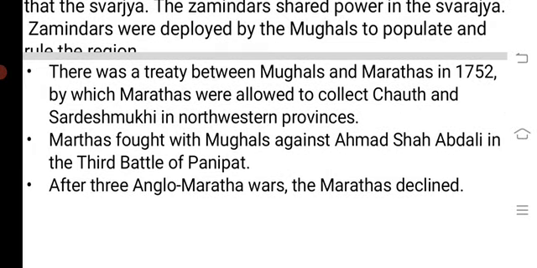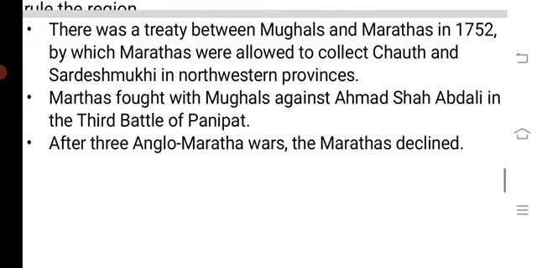There was a treaty between the Mughals and the Marathas in 1752, by which the Marathas were allowed to collect Chauth and Sardesh Mukhi in northwestern provinces. Marathas fought with Mughals against Ahmad Shah Abdali in the third battle of Panipat, and after the three Anglo-Maratha wars, the Maratha regime came to an end.